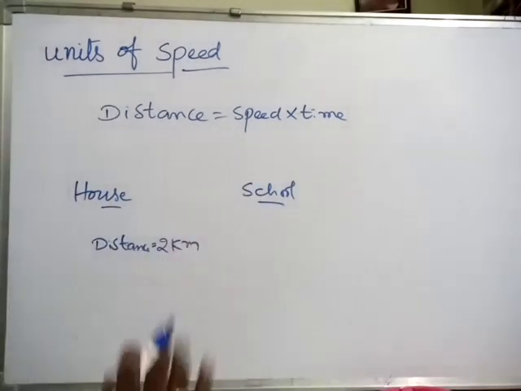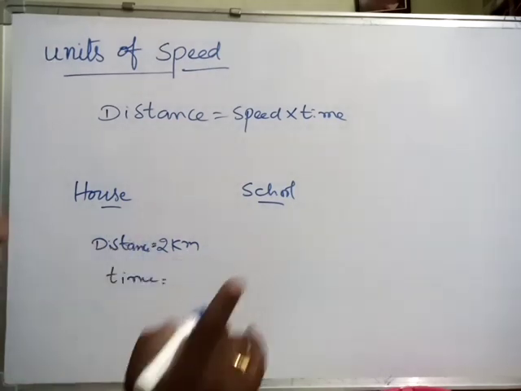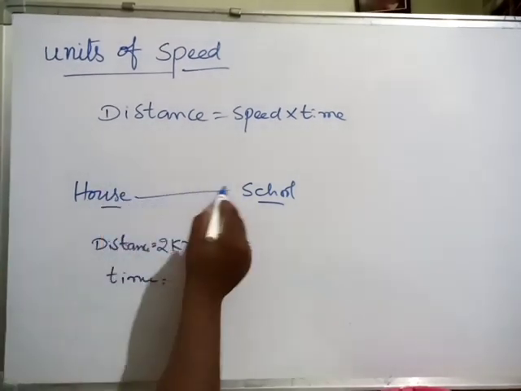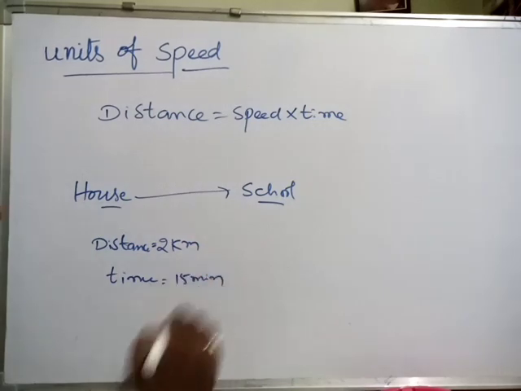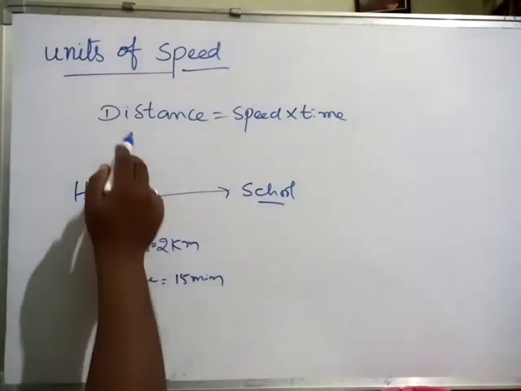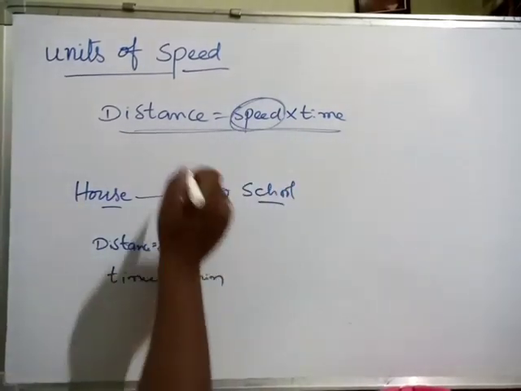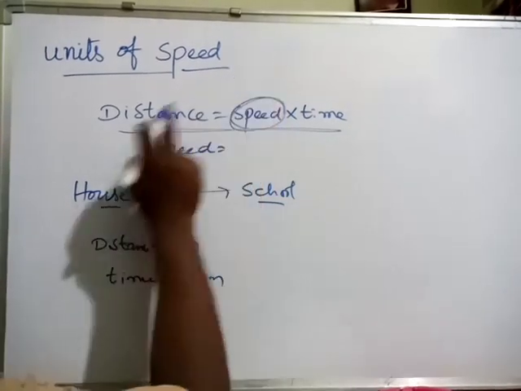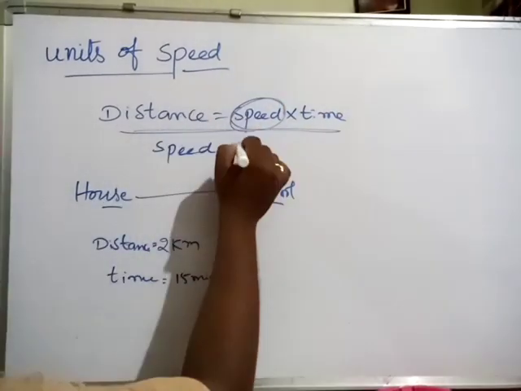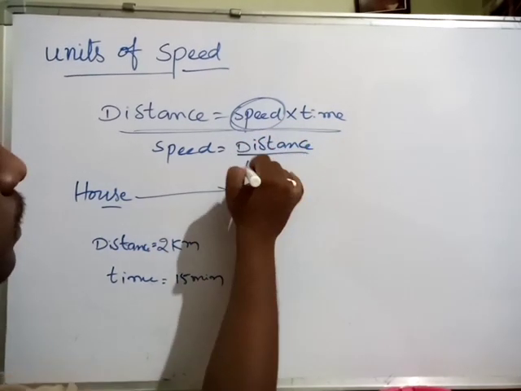If you go by cycle, for example the time taken by you to reach from house to school is 15 minutes, then you can easily find out the speed. What is the formula? Speed is equal to distance by time.